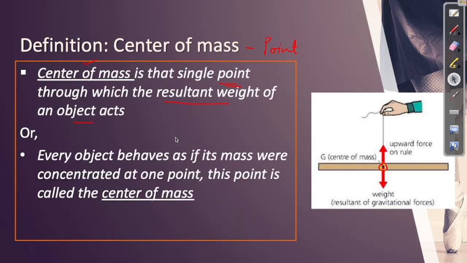Or else we can also talk about center of mass as every object behaves as if its entire mass was concentrated at one point, and this point is called the center of mass.